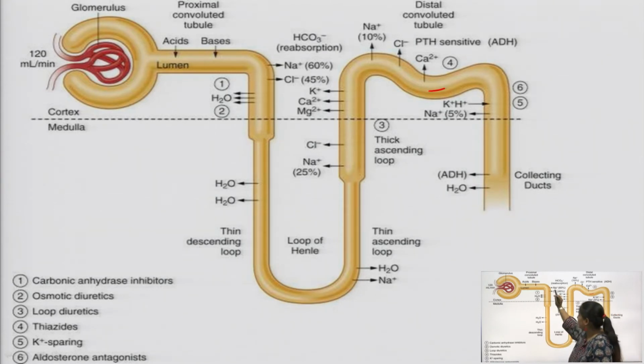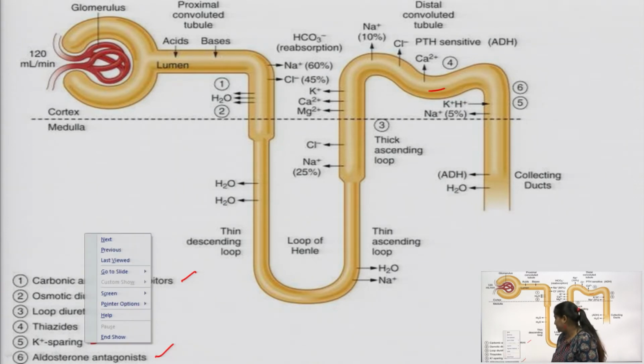You can see the diuretic classes are written here at the bottom of the slide: the carbonic anhydrase inhibitor, osmotic diuretic, loop diuretics, thiazide, potassium sparing and aldosterone antagonist. This is another class of interest.